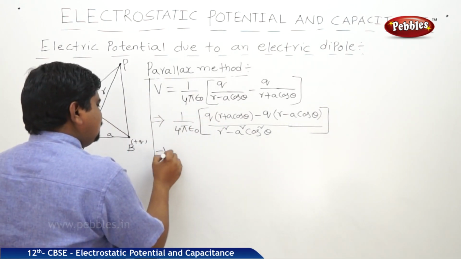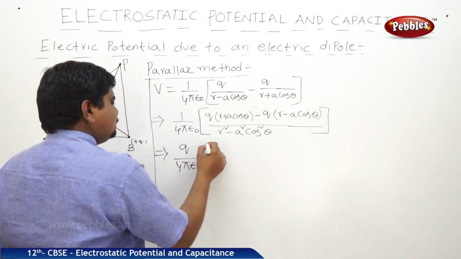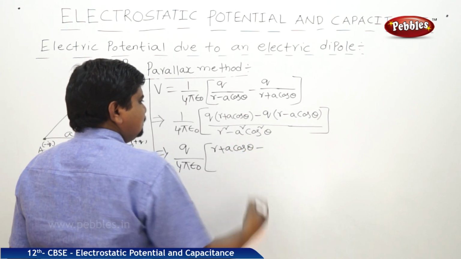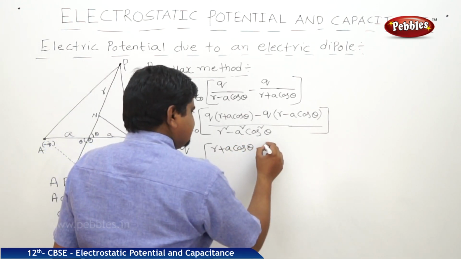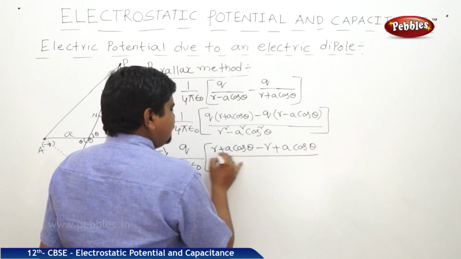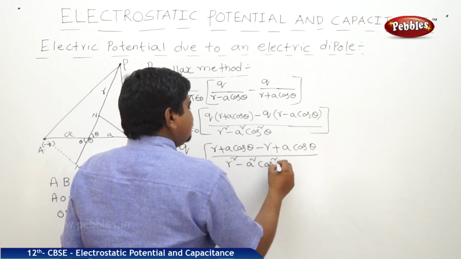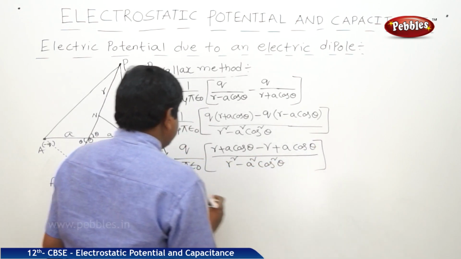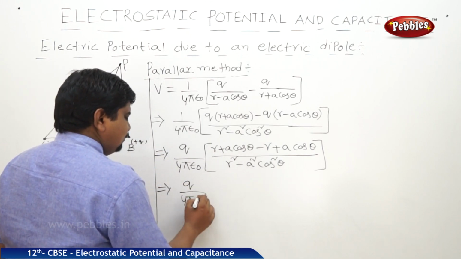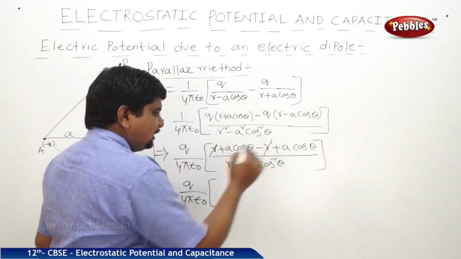Now I am taking the Q also as common. Q by 4 pi epsilon naught into R plus A cos theta minus R plus A cos theta by R square minus A square cos square theta. Here R and R get cancelled.